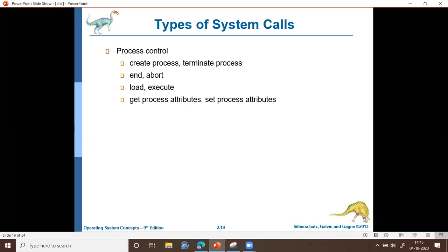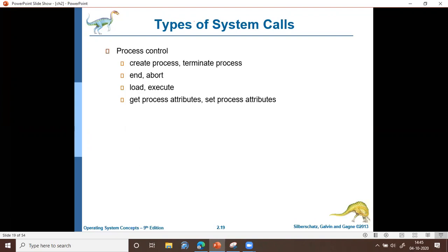Whether it is performing a read operation or write operation, or whether the process is associated with any device, in the sense any IO devices, all such things are called attributes of a process. So there will be a system call to get the process attributes. What are the attributes of this process?